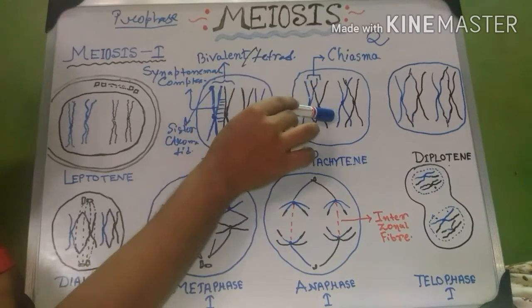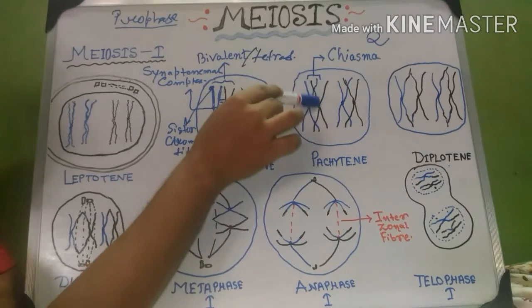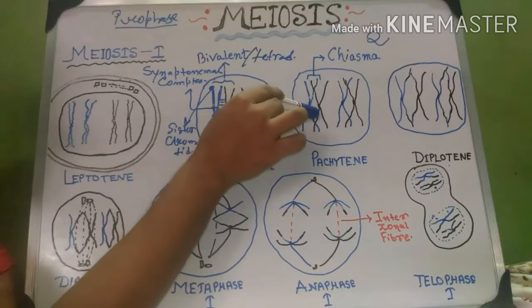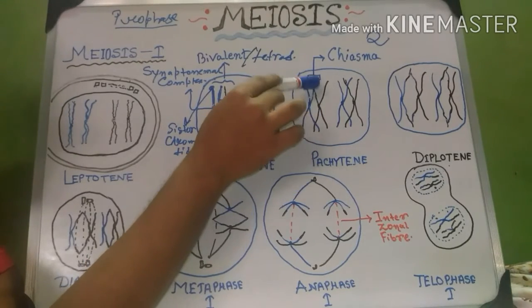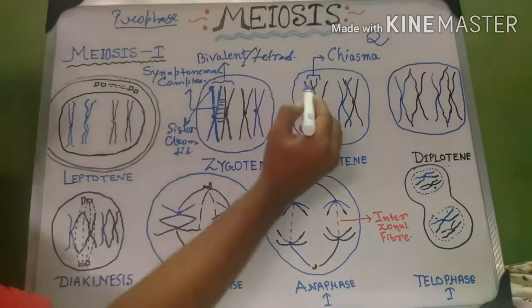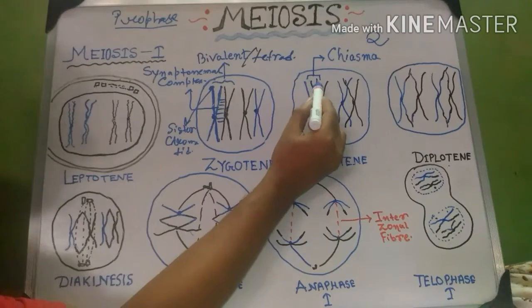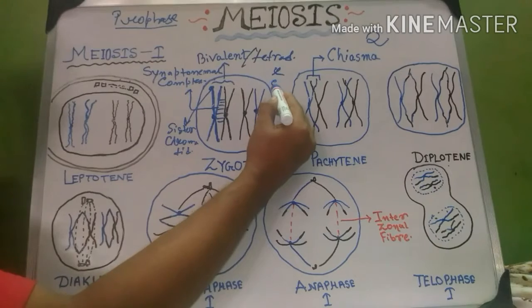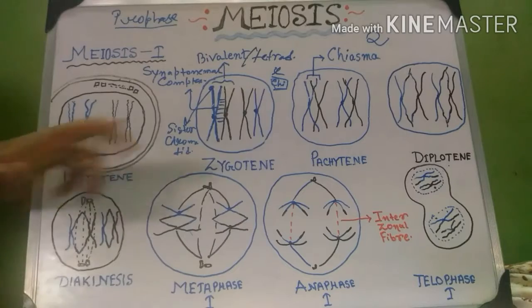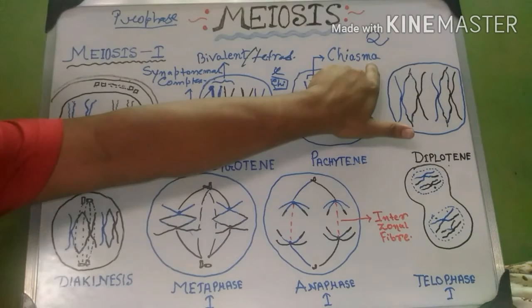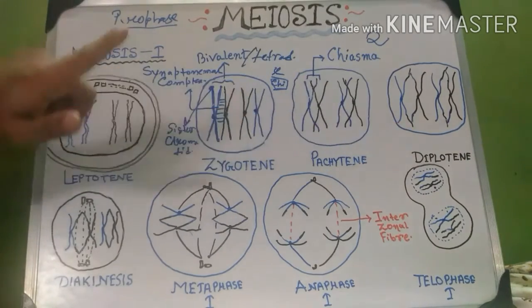I repeat further, the non-sister chromatids of each bivalent start crossing each other. This is known as crossing over of the non-sister chromatids. During crossing over, the non-sister chromatids produce an X-like structure, which in the Greek alphabet is known as chi. With the similarity to this Greek letter chi, this crossing form is known as chiasma in singular, and in plural it is known as chiasmata.